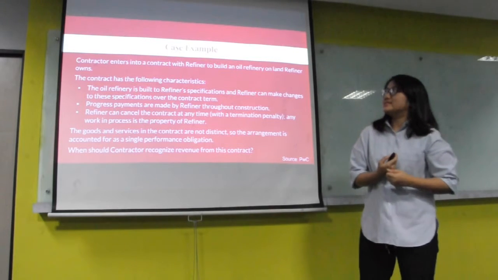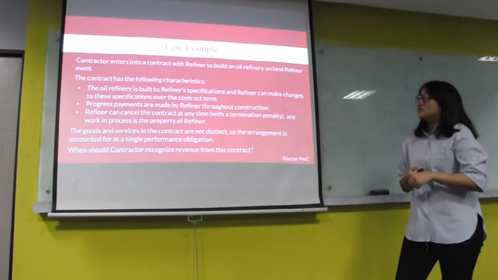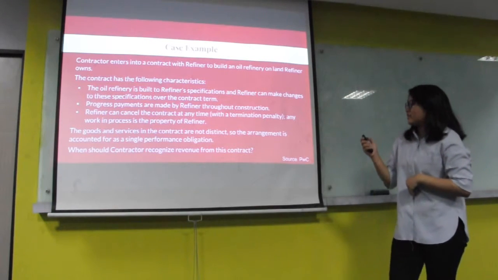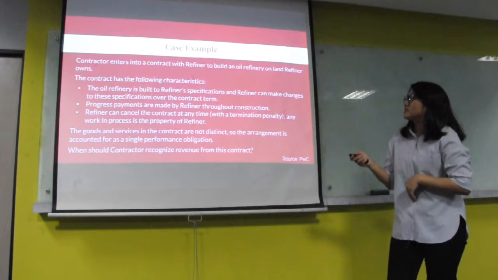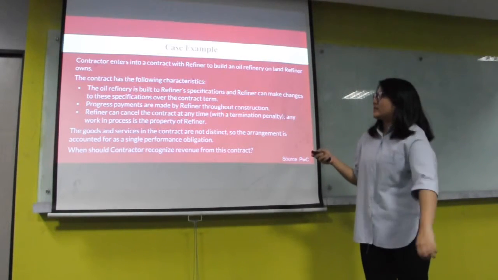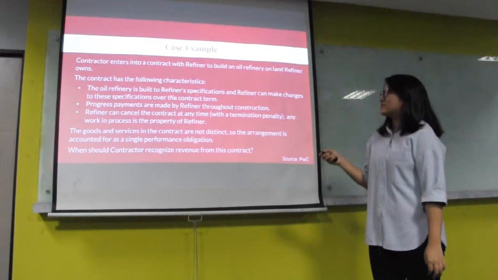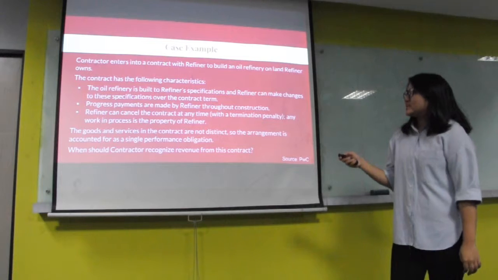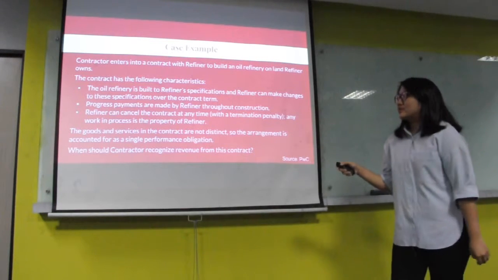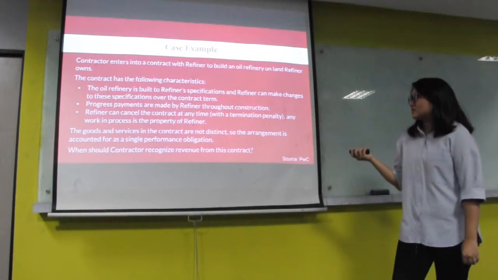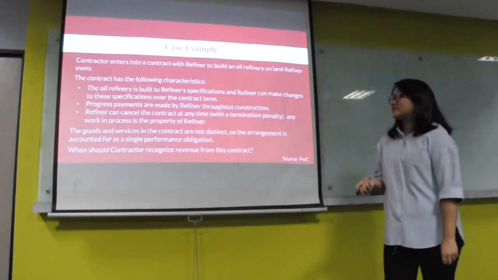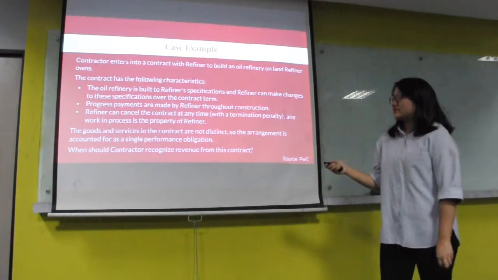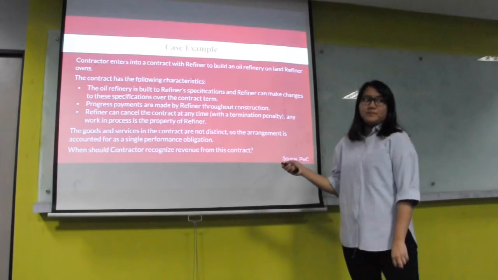So next I have a case example. Here, a contractor enters into a contract with a refiner to build an oil refinery on land the refiner owns. The contract has the following characteristics. The refinery is built to the refiner's specifications, and the refiner can make changes to the specifications over the contract term. Progress payments are made by the refiner throughout construction, and the refiner can cancel the contract at any time with a termination penalty, and the work in process is the property of the refiner.